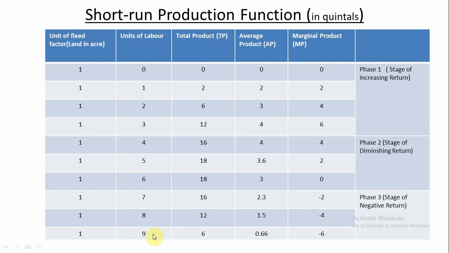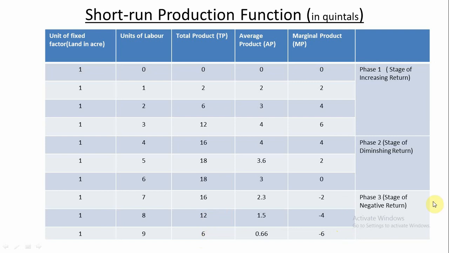When the 9th unit of labor is applied, total product becomes 6 quintals. Why? Because the marginal product of the 9th unit of labor is minus 6 quintals. So when we add minus 6 to 12 quintals, naturally it becomes 6 quintals. You see, this is the process in the third stage.